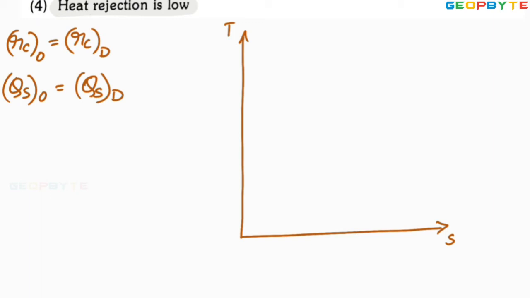Now the efficiency of the Otto cycle. The efficiency of any heat engine equals 1 minus QR by QS. Here the heat supplied remains the same for both cases, so the cycle which is rejecting less heat can maintain better efficiency.